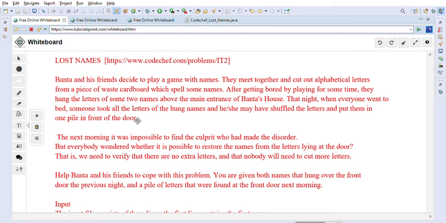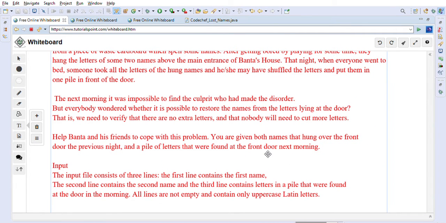So basically they were hanging two words on the front of the door, right? Someone just broke that from the front of the door and put it down, like they just made a pile of all the characters. The next morning it was impossible to find the culprit who had made the disorder, but everybody wondered whether it is possible to restore the names from the letters lying on the door. That is, we need to verify that there are no extra letters and nobody will need to cut more letters. So help Banta and his friends cope with this problem.